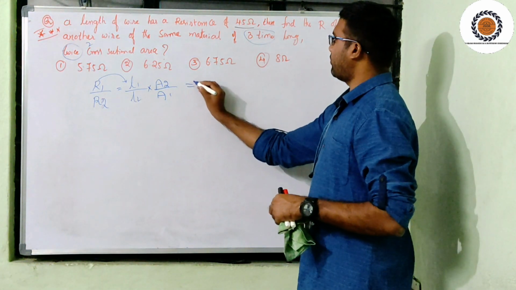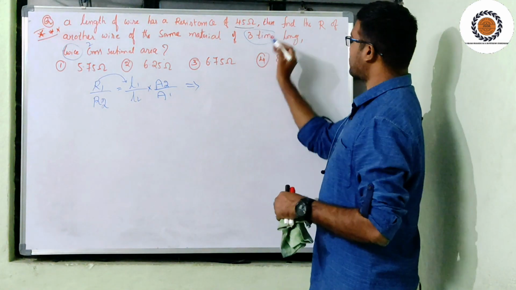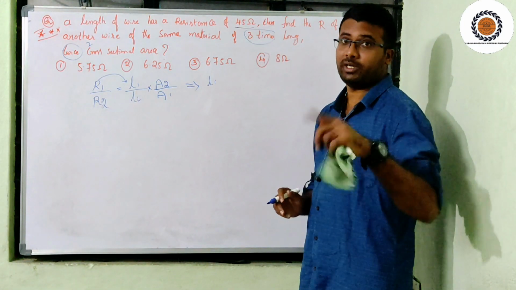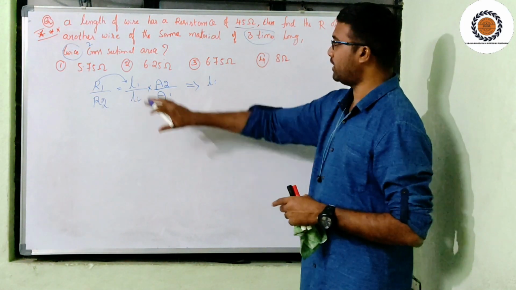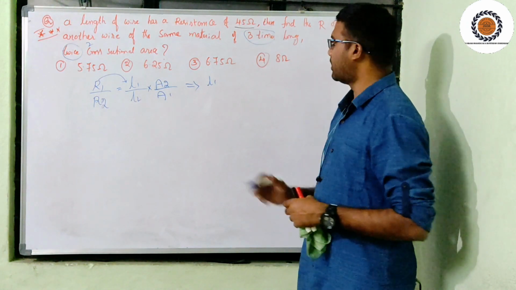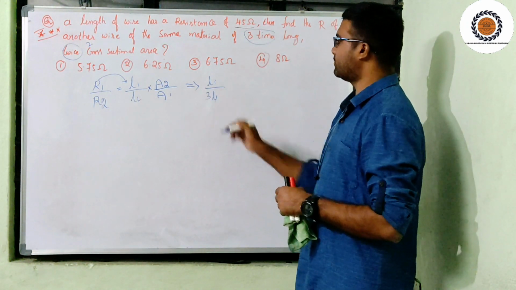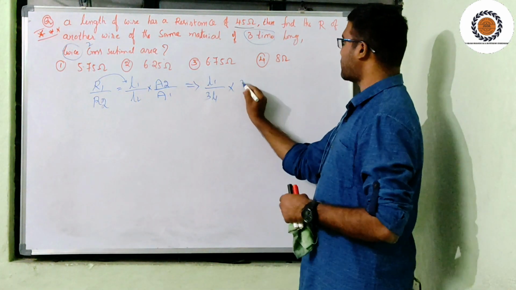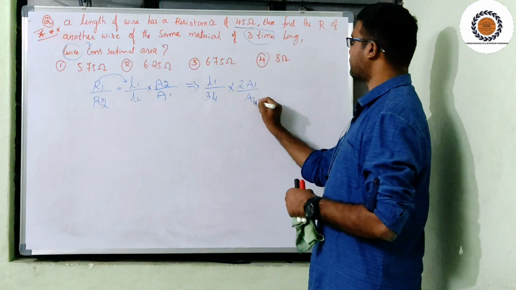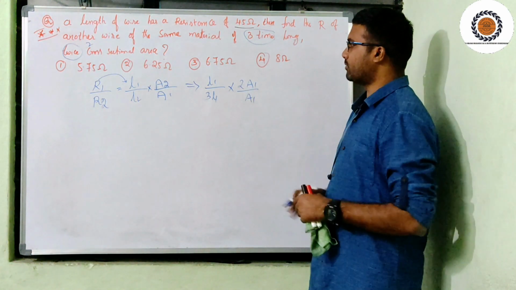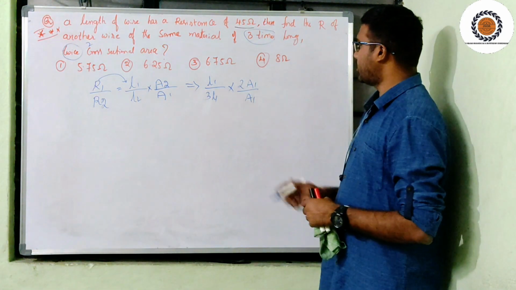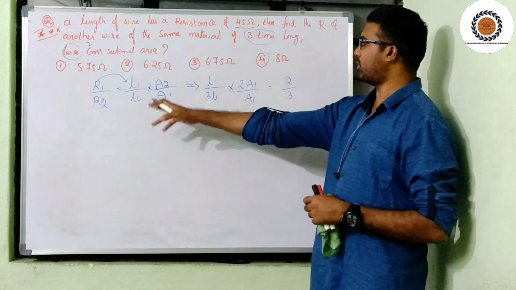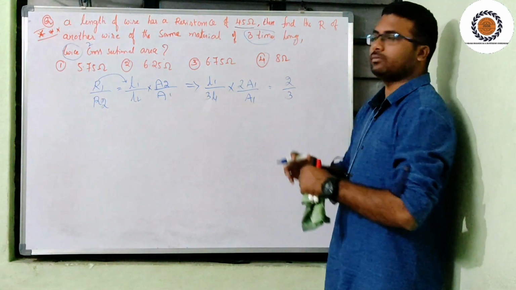What is L1 by L2? In the first case it is L1. In the second case it becomes 3 times. Same material means conductivity is the same, that's why in this factor rho is cancelled. So L1 divided by 3 times L1, into A2, which is 2 times A1, divided by A1. So how much does it become now? It's 2 divided by 3. R1 divided by R2 is equal to 2 divided by 3.